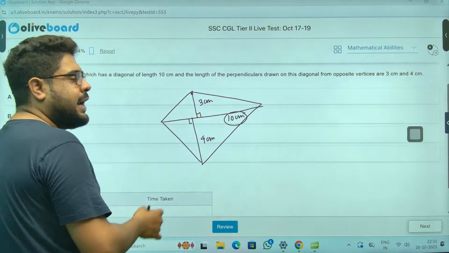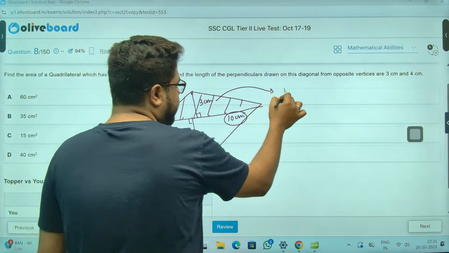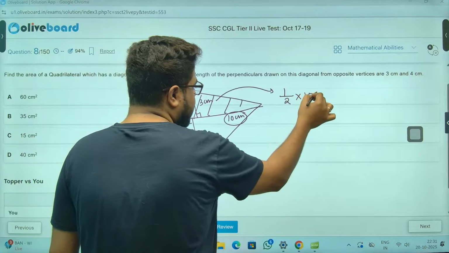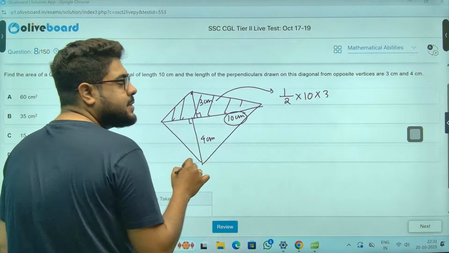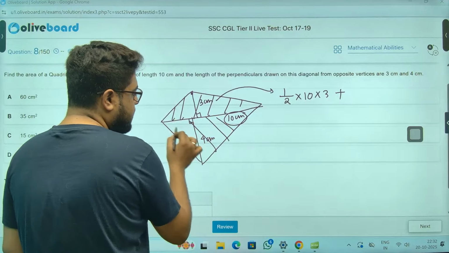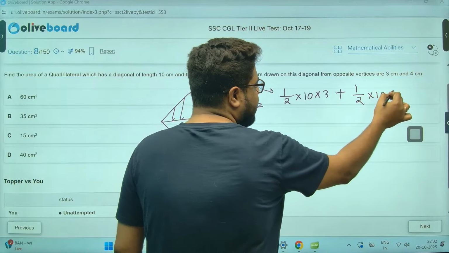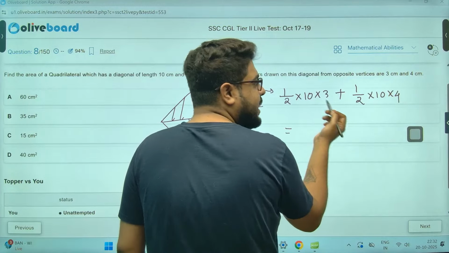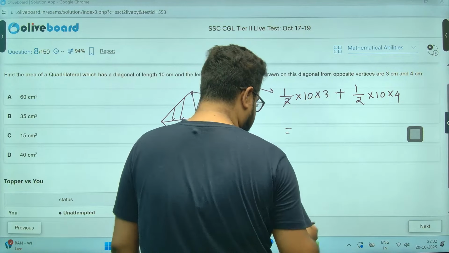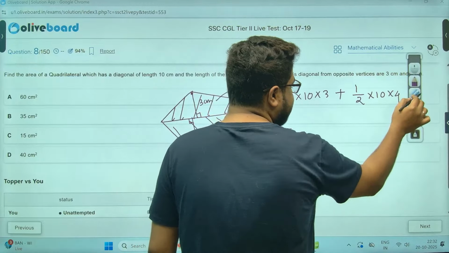How to find the area? Find the area of this triangle: half into base into height. 10 is the base. Plus, find the area of this triangle: half into base, the same 10, into height, that is 4. You can calculate like this, or if you choose, no sir, I'll not do it like this. ऐसे भी कर सकते हो, रुक जाओ.